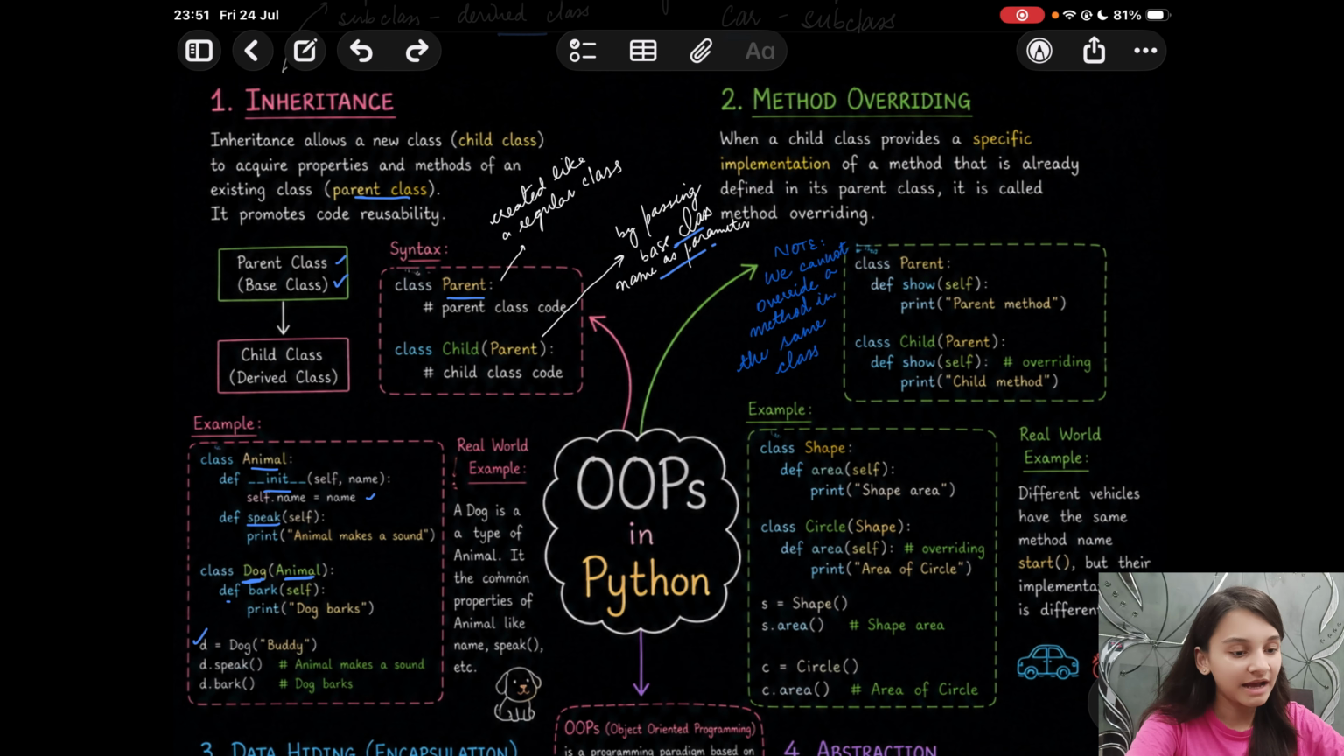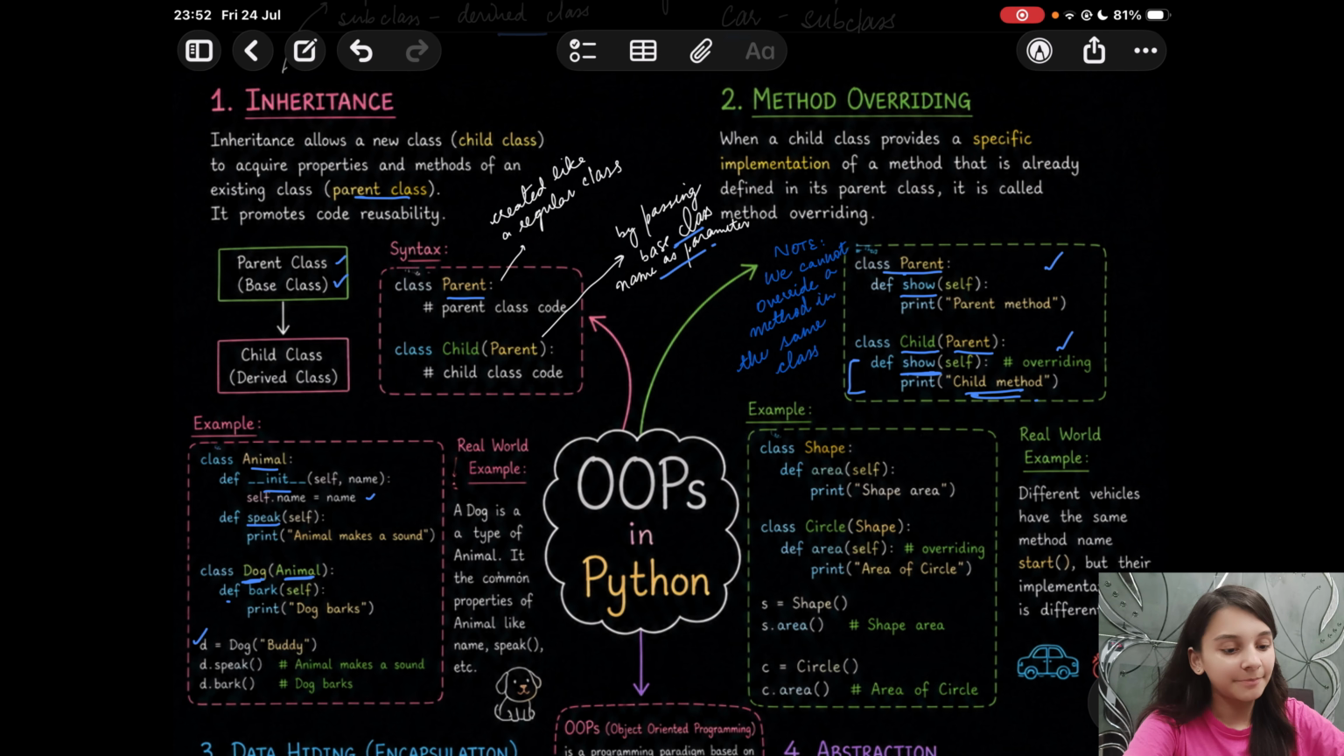For example, we have a parent class defined with the method show, and now you create a child class which inherits the properties of the parent class, and you mention the same method. The method name remains the same. So you are overriding the method in the child class. Note, we cannot override a method in the same class. So we have two different classes here. For method overriding, there should be the concept of inheritance. Only then is method overriding possible.